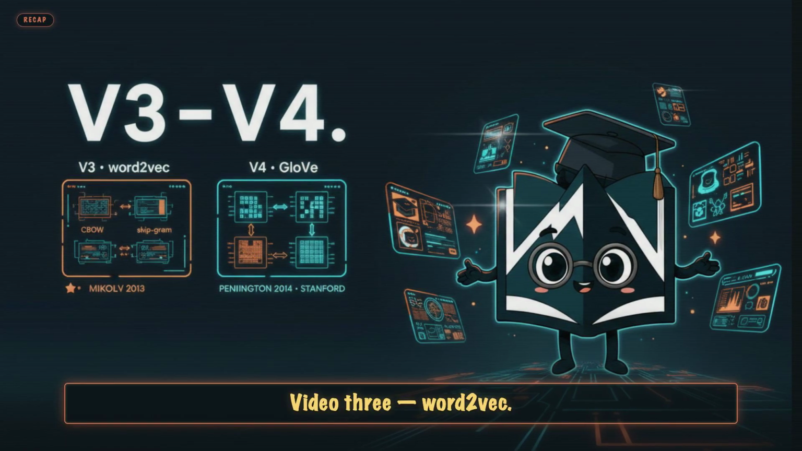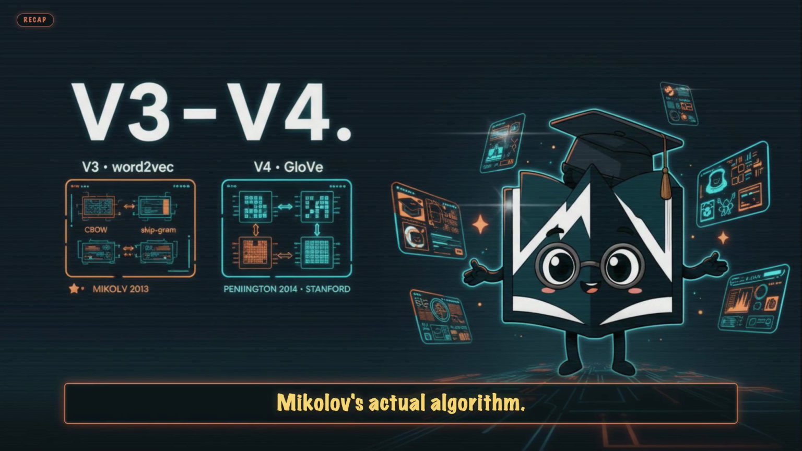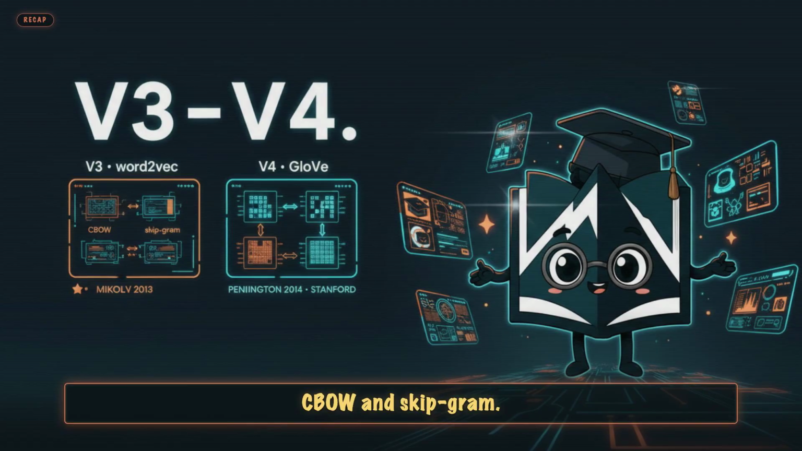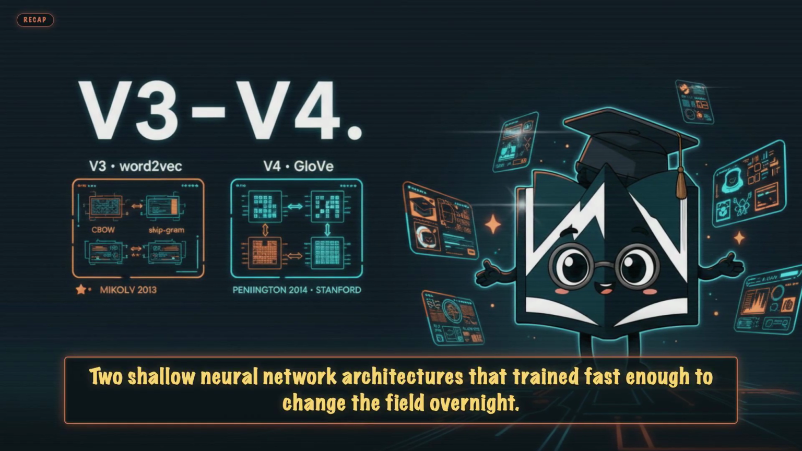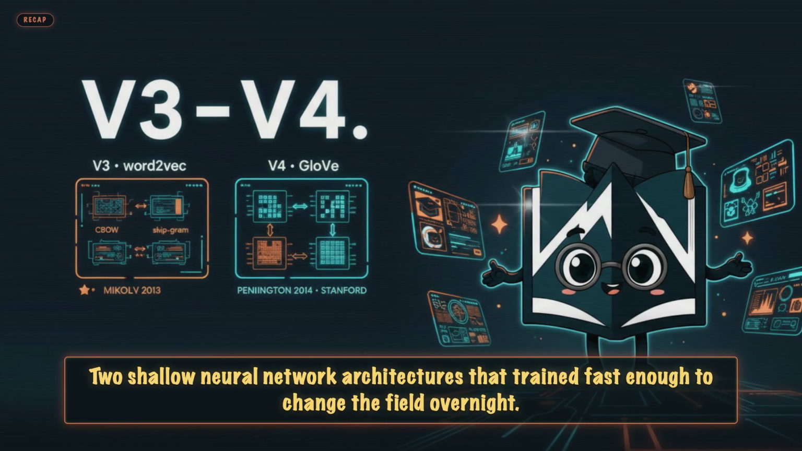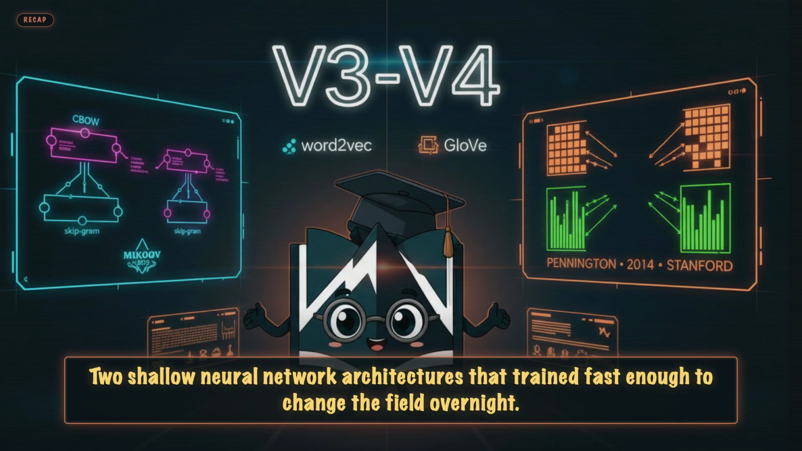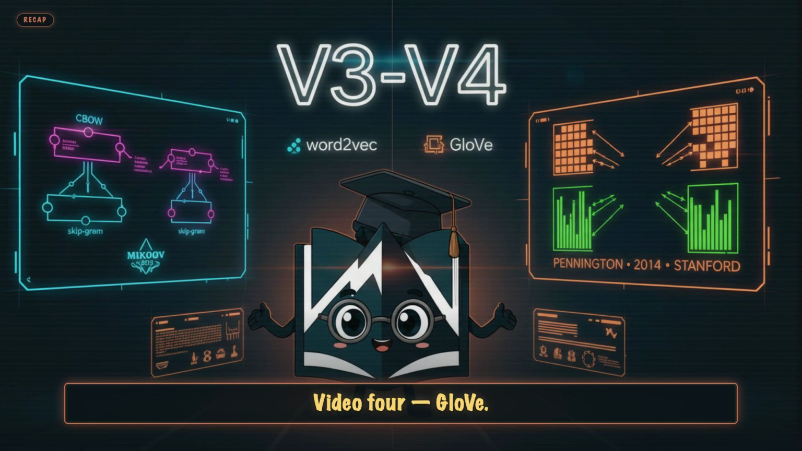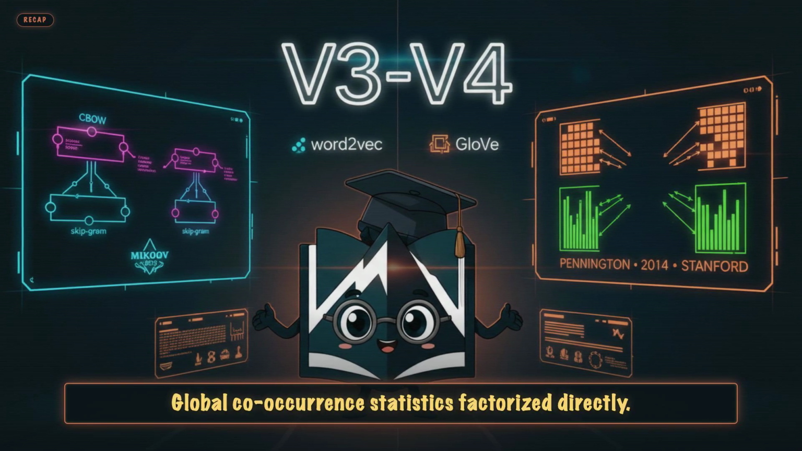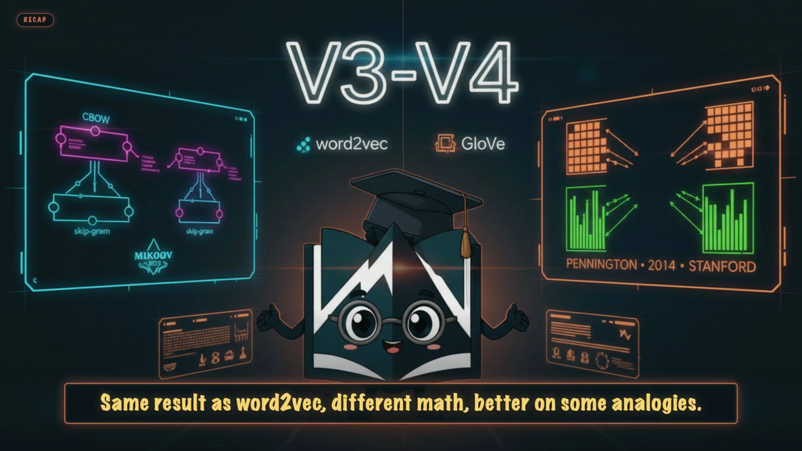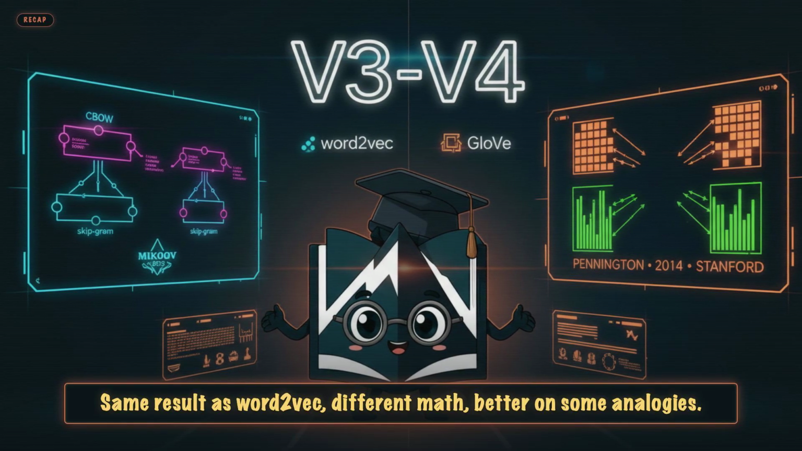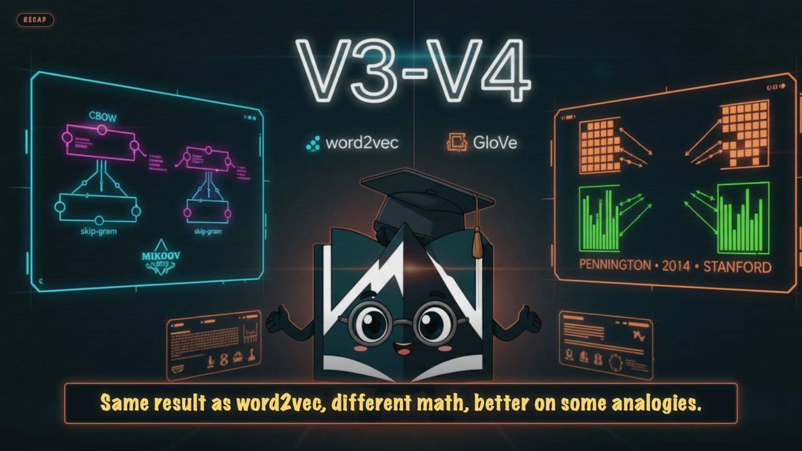Video 3, word2vec, Mikolov's actual algorithm, CBOW and skipgram, 2 shallow neural network architectures that trained fast enough to change the field overnight. Video 4, GloVe, Stanford's answer, global co-occurrence statistics factorized directly. Same result as word2vec, different math, better on some analogies.